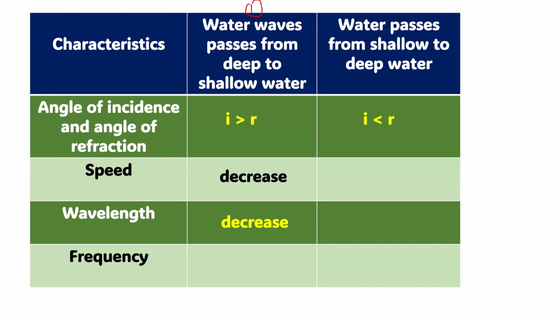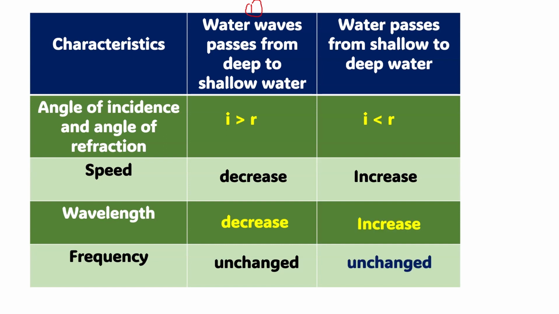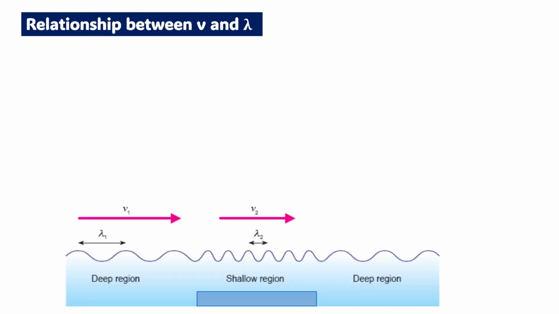In shallow water speed decreases. Wavelength also decreases because the speed and wavelength follow together. Frequency is unchanged. From shallow to deep, speed will increase, wavelength also will increase, but frequency remains unchanged.